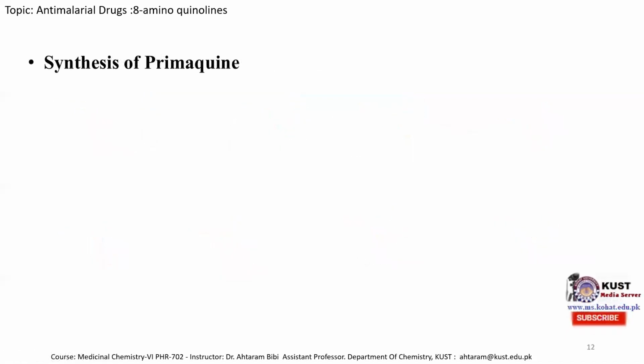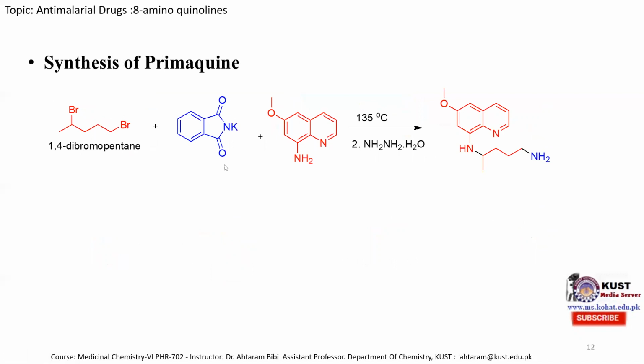Next is the synthesis of primaquine. Primaquine can be synthesized by treating 1,4-dibromopentane with potassium phthalimide in the first step, and in the second step, it is treated with this 8-aminoquinoline. In the last slide, I mentioned how we can synthesize this 8-aminoquinoline. These two combine to produce an intermediate which is combined with 8-aminoquinoline at 135 degrees centigrade, and then in the second step, it is treated with hydrazine and we obtain the primaquine molecule.